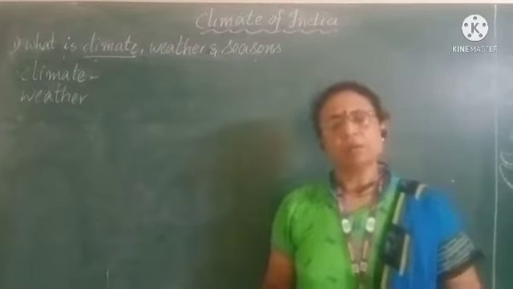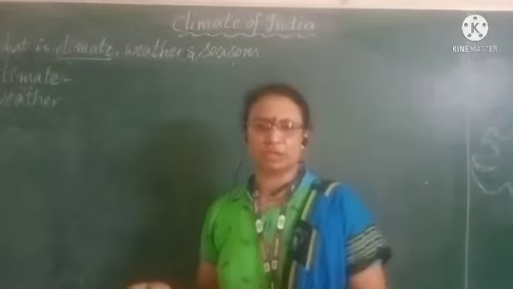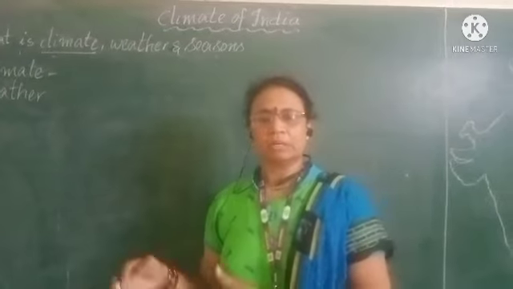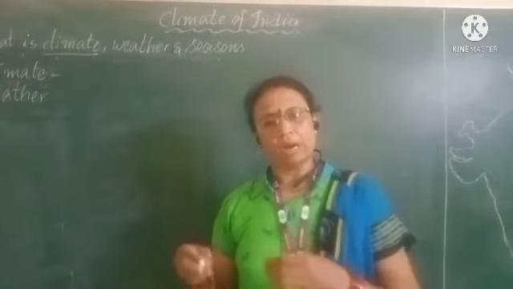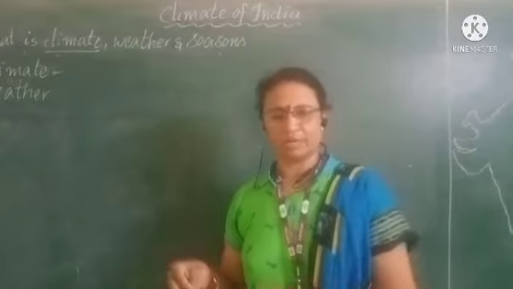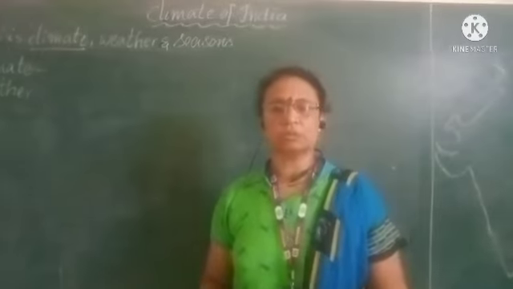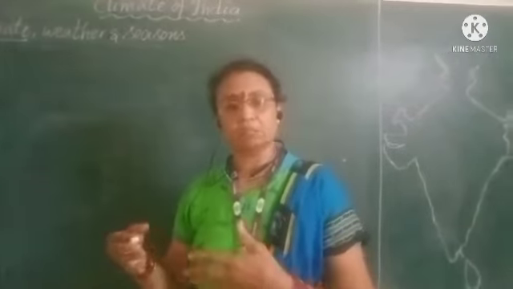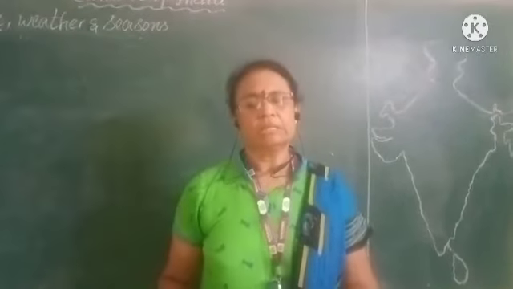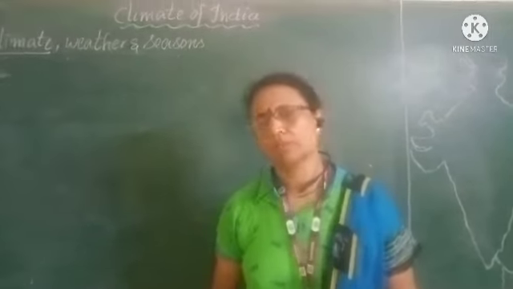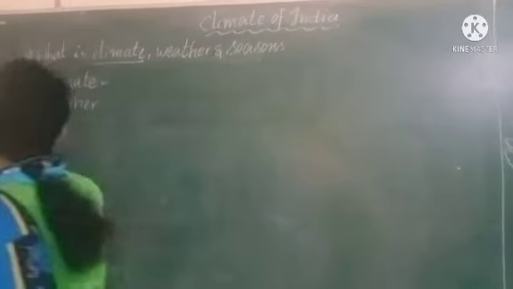Suppose for example, what is the weather condition of Visakhapatnam today in the morning or today in the afternoon? So, of a particular area, that is of a particular city or town or village, at a particular time. It can be in the morning or afternoon or in the evening or in the night. This is referred to as weather.